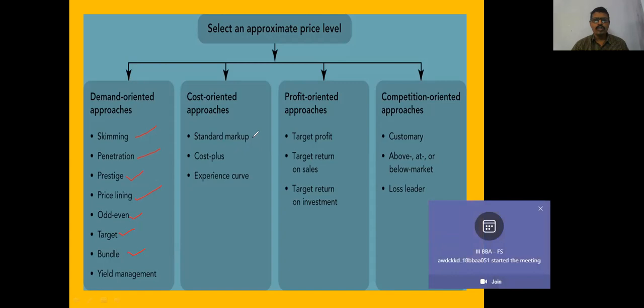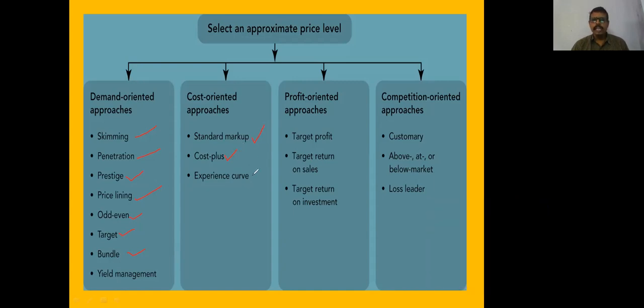And there is also cost-oriented pricing like standard markup pricing. Markup pricing means they will be fixing the prices above the market rate. Cost plus pricing means they will identify the production cost, add the direct cost, and then price the products. Experience pricing means if the quantity purchased is more, they price high. If the quantity purchased is less, they price less.